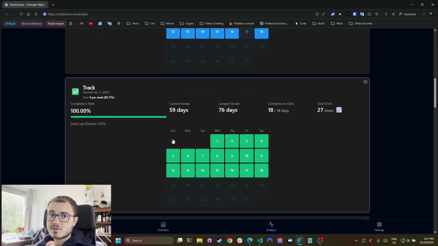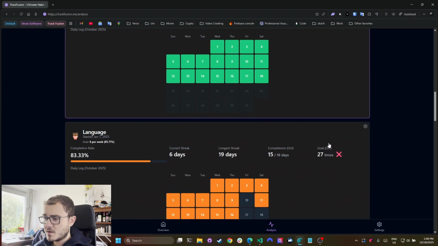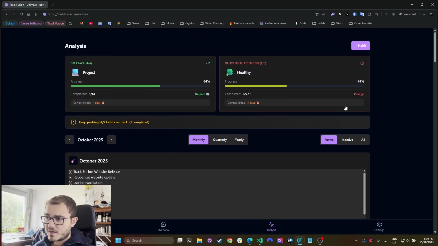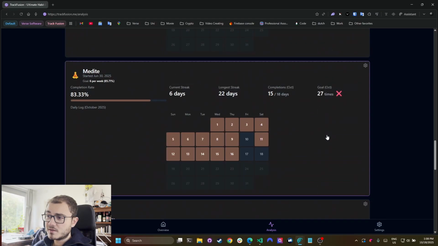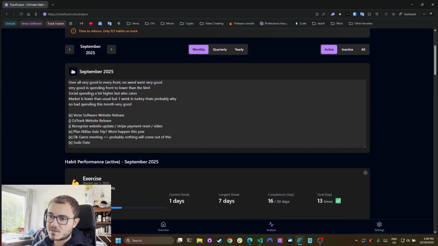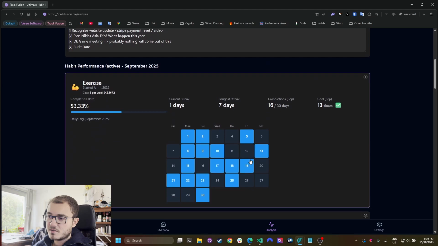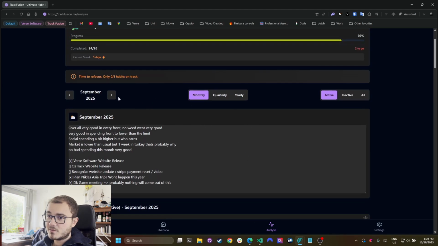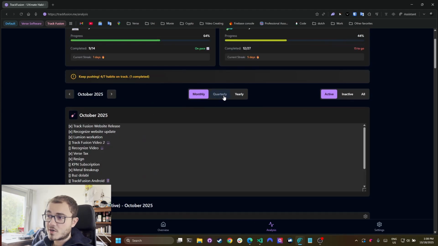When you first sign in to the app, there's a tutorial flow that will show you everything basically. But yeah, I'm just showing it again. And these are the analytics for that month. But what you can do is, of course, go to the previous month. You can see I have some notes here, some other stuff. But you can also go to a quarterly view.